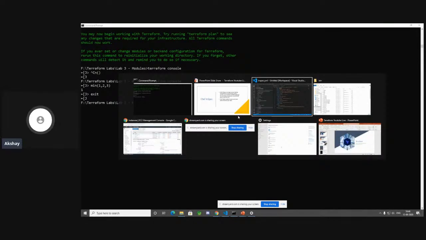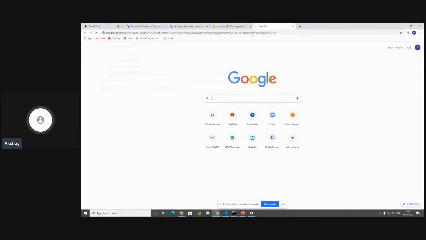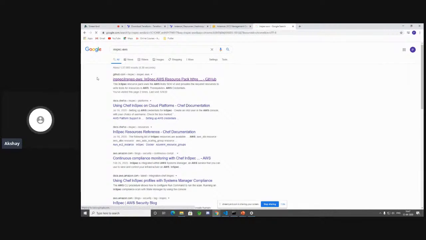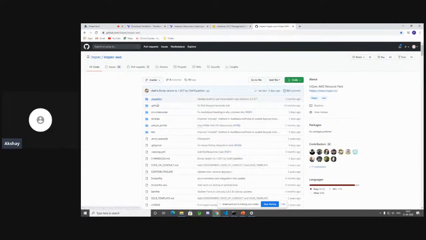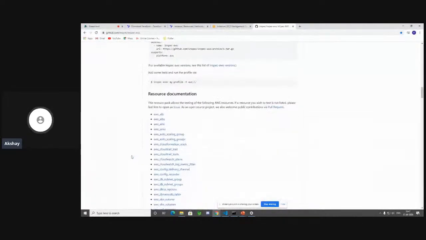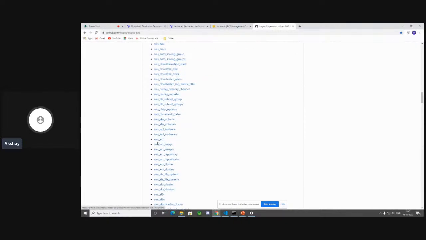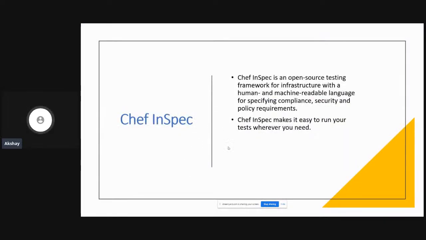So if you just go to your browser and then start typing, let me just go back to that. Sorry. Yep. So when you open up a new tab and you start typing inspec-aws, you will be able to land in this particular GitHub page where you take a look at all of the different test cases that you can do on all of the supported services. So if you scroll down over here, you will be able to see that you can do testing for all of these services. And today I'll show you one such example with EC2 instance as to how to test whether an EC2 instance has been created or not with the appropriate tags with that respective AMI ID that you mentioned. Okay, cool. So that's what we are going to use today. We are going to use inspec-aws in order to do our tests.